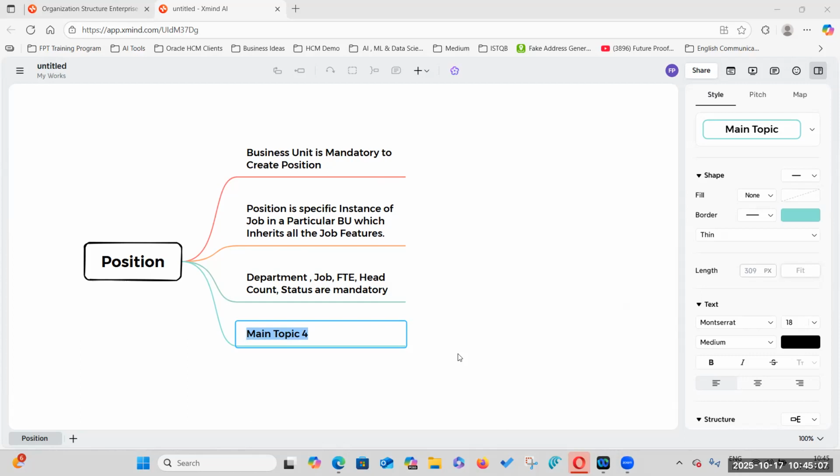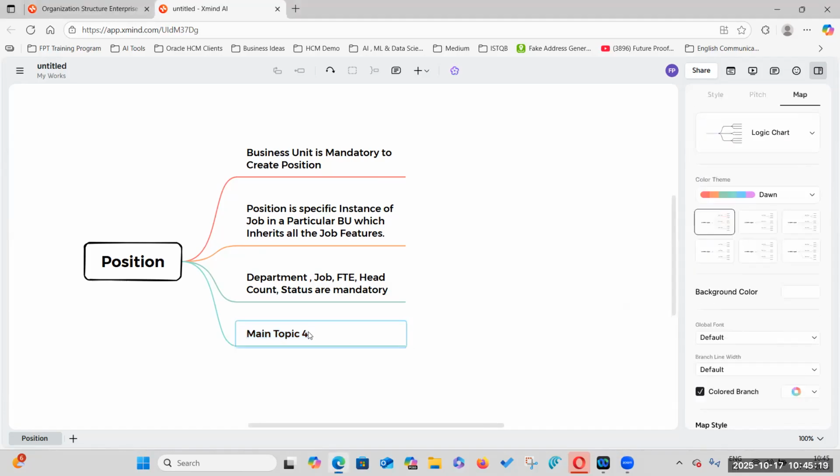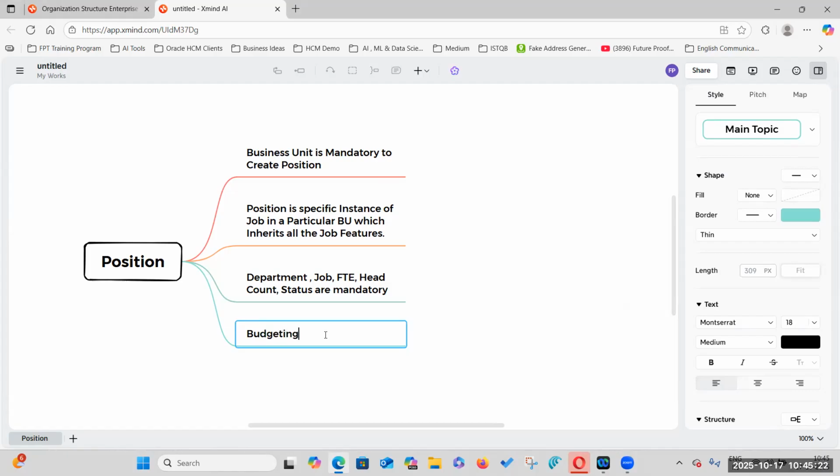Deepika, what will you remember, one important point when you think about positions apart from the above? Budgeting, and position control via incumbent. Yeah, budgeting. You have position control or position tracking via the incumbent field. And position synchronization, which automatically gives assignment details.